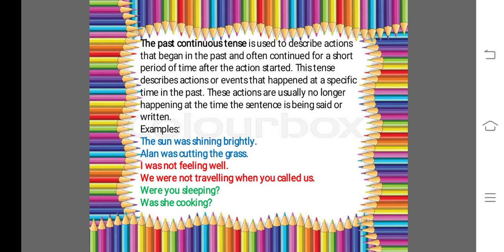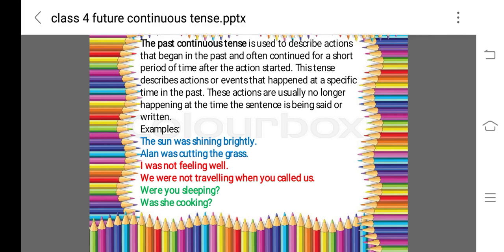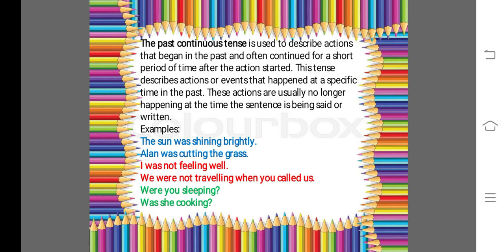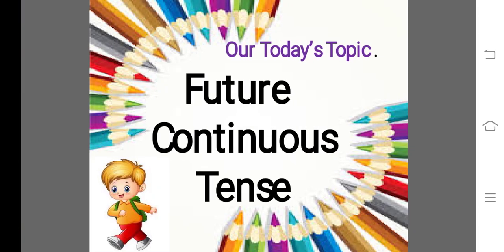So this is the tense of continuation of action which are in progress. So continuous tense always uses ing form, whether it is present continuous, past continuous, or future continuous. You have to use V1 plus ing. Now, this is our today's main topic, which is future continuous tense, in which we will be talking about the work which will be going on in the future. वो सारे काम जो हम कल इस वक्त कर रहे होंगे. About those all work we talk in future continuous tense.